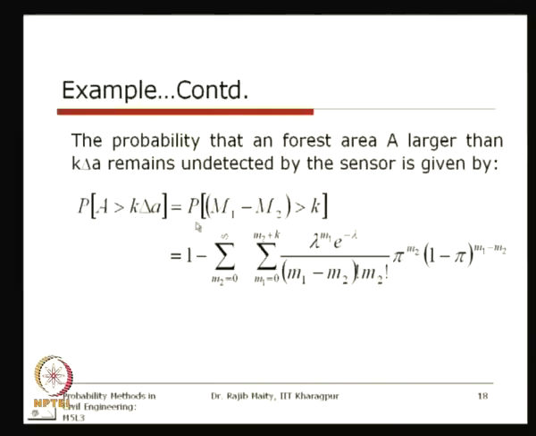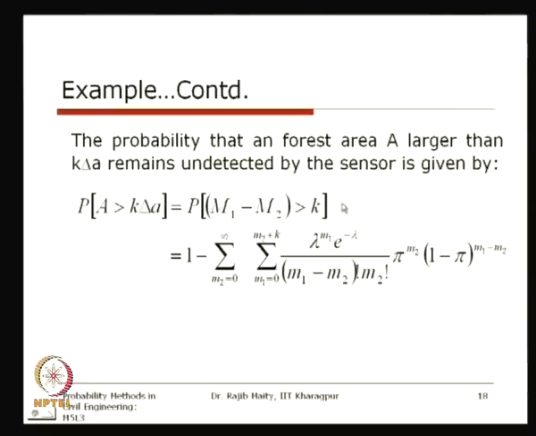The undetected pixels in terms of the random variables we are discussing are M1 and M2. M1 is the total number of actual pixels having forest cover, and M2 is the number detected. So, M1 minus M2 greater than k. We have to find this probability from the joint distribution.